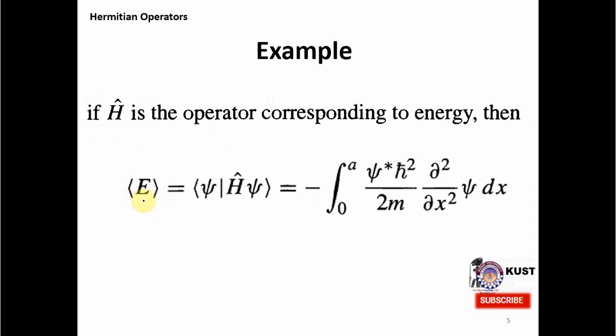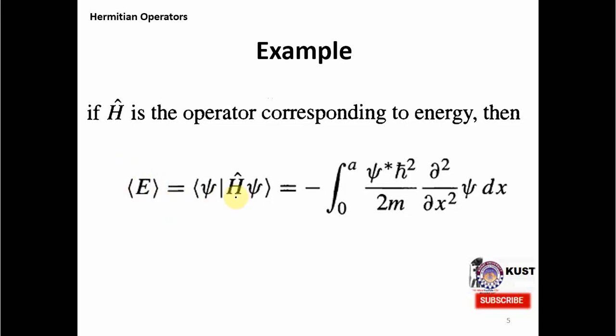If we prepare a large number of replicas of some system and measure energy in each of them, the answer will not come the same all the time. It will be a different answer. So at the end we can take the average of all these answers, which is called the expectation value, and it is defined like this.